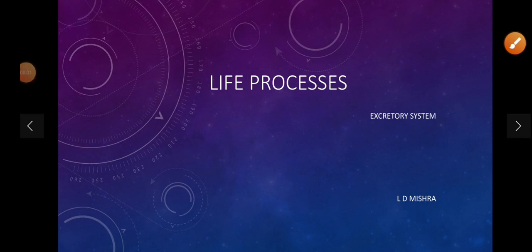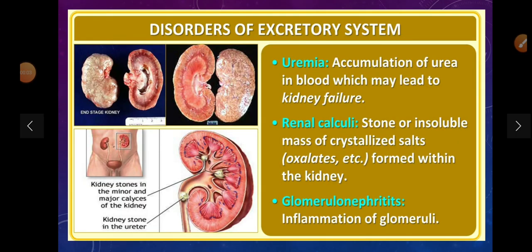Good morning, students. Today we will study about disorders of excretory system.